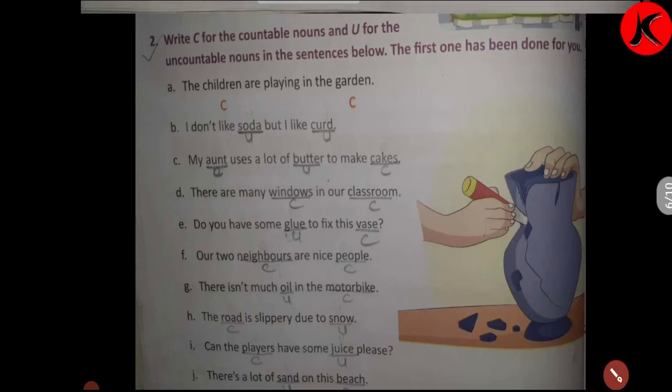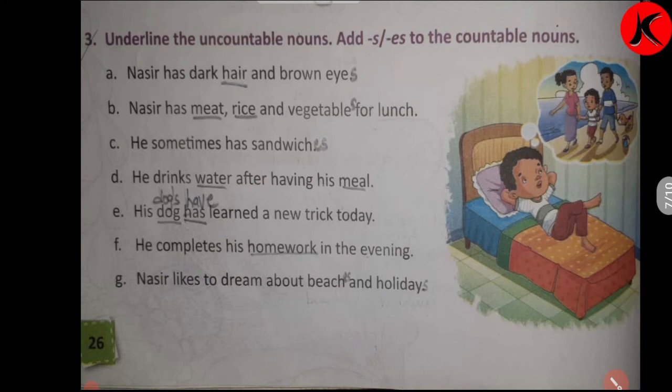Now I'll go to the next page. Uncountable nouns do not take s or es, but we add s or es to the countable nouns. Now remember, add s or es to the countable nouns. Nasir has dark hair and brown eyes. So what do you have to do?